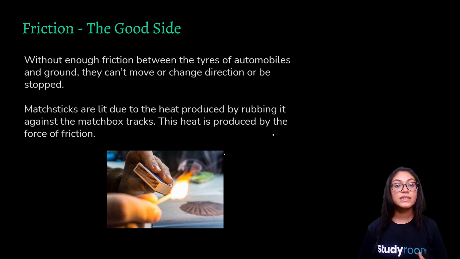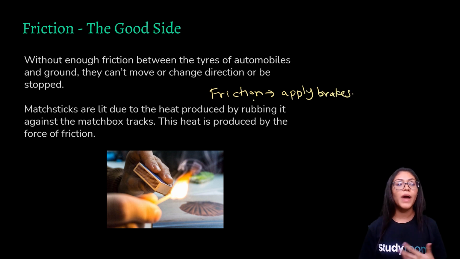Now, let's move on. What are the other examples? Let's have a look at some other examples. Without enough friction between tires of automobiles and ground, they can't move or change direction, or they can't even be stopped. That means brakes cannot be applied. It is because of friction that we are able to apply brakes, right?